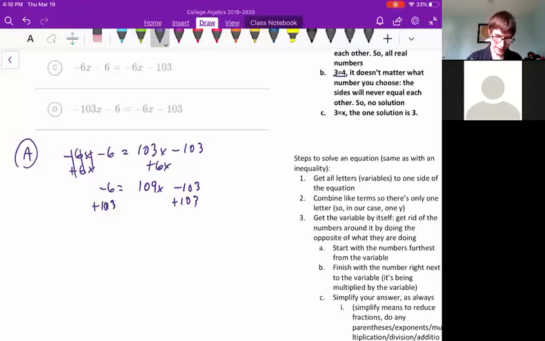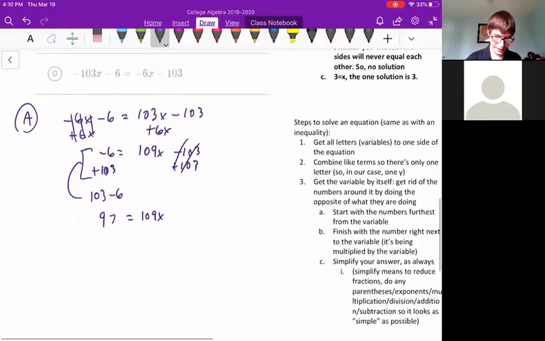Okay, and that gives us, let's see, these cancel out. We get negative 6 plus 103. Well, that's kind of hard to do in your head. An easier way to think about it: 103 minus 6, those mean the same thing. If you have a negative plus a really big positive, you can switch them around and have a positive 103 minus that number. So it's the same thing as saying 103 minus 6, which would be 97. So this would be 97 equals 109x.